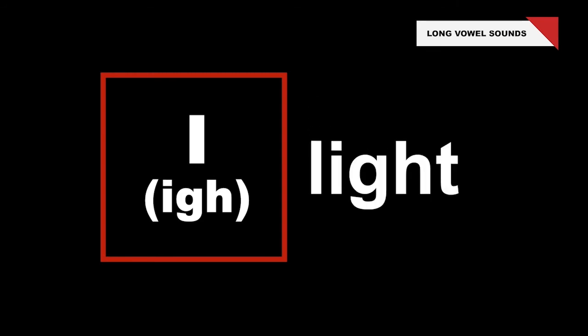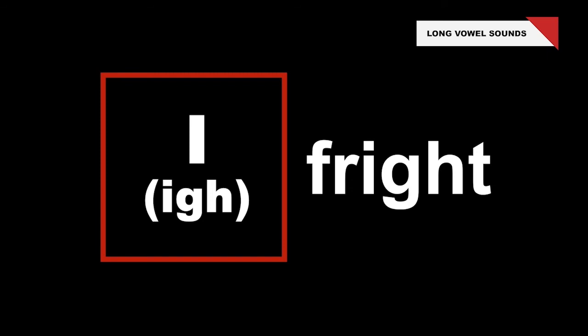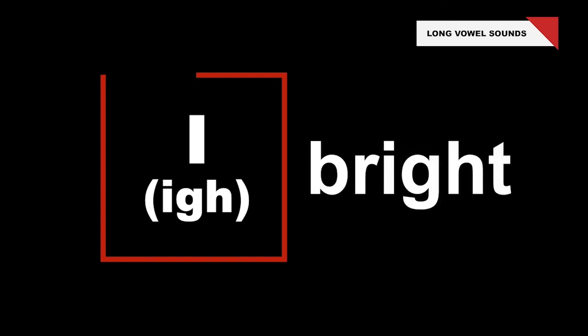It can also be seen as an IGH in words such as light, fright, and bright. It can also be a Y at the end of a word, like my, fly, and dry. The long O sound can be written in 3 ways.